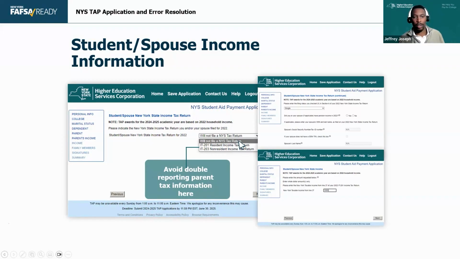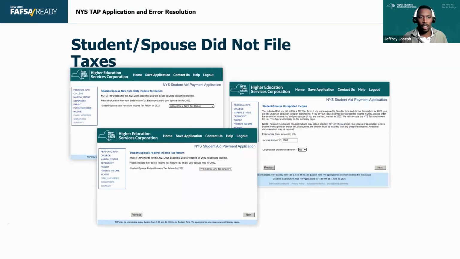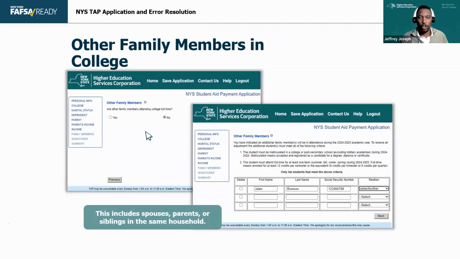If it's not their income, they should leave it on the parent section and not bring it to their section as well. They'll also need to enter that information on filing status, social security number, and any taxable income they have if they did file. If they didn't file and they didn't receive income, they'll have to self-report just like their parents did. Same thing. If they didn't file, we have to, as I just talked about.